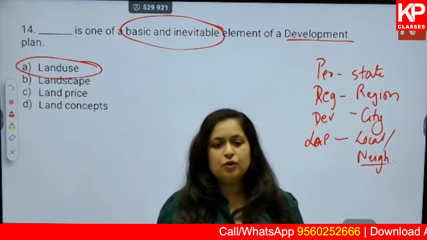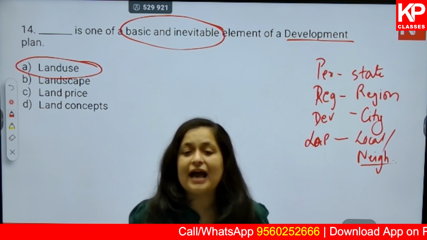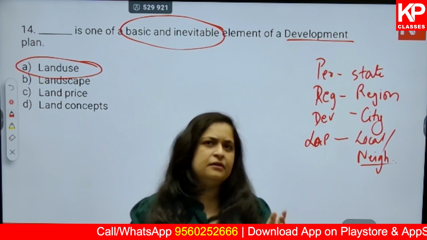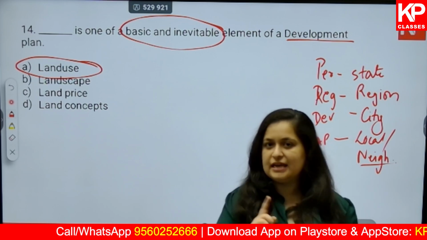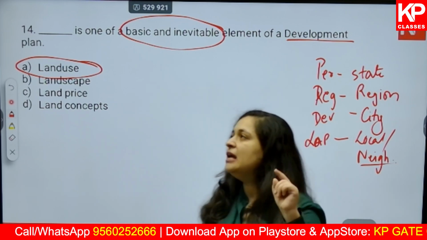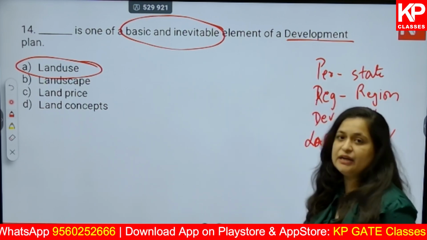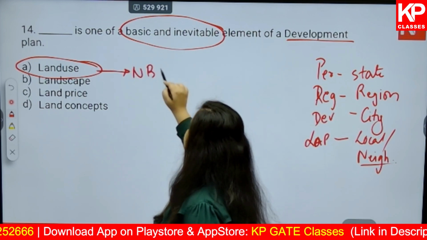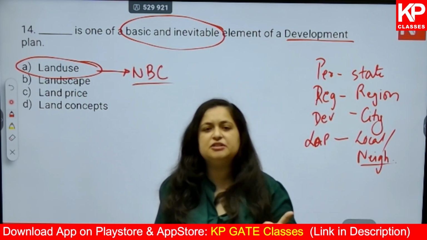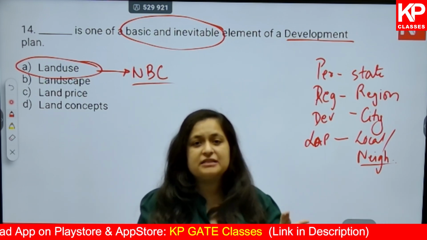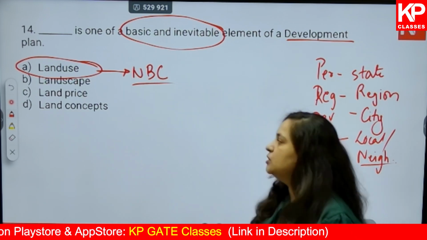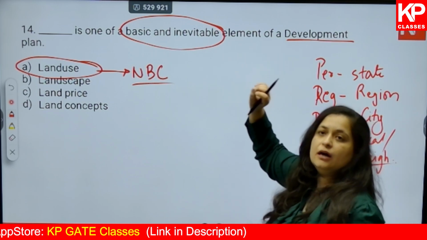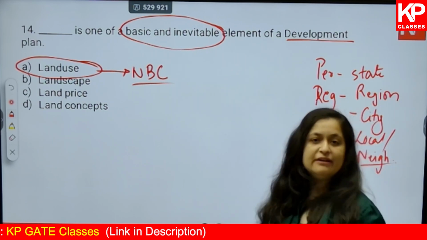Land use is telling you what the parcel of land has been put to use for, and there are 10 categories and around 43 subcategories. I'll have to check, it's either 42 or 43 subcategories of this land use, and this detail you will find in NBC. Okay, for example, residential land use, commercial, public, semi-public, special, etc. So all these details you will get, and land use is essentially a major part of your development plan.